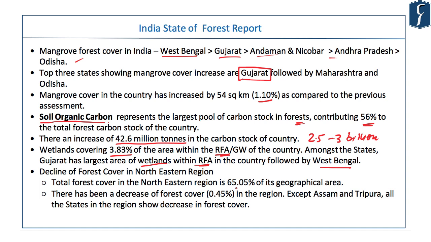Total forest cover in the northeastern region is around 65%, and there has been a decrement in the forest cover by around 0.45% from the last assessment. So take note of all these data. These data are important both for the prelims exam and they are going to be a valuable piece of information for writing the mains exam.